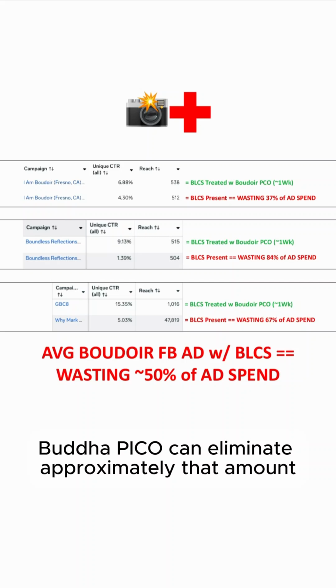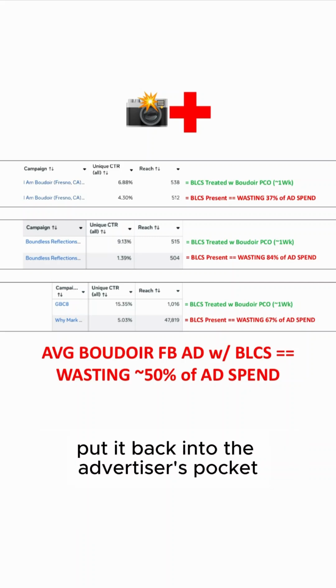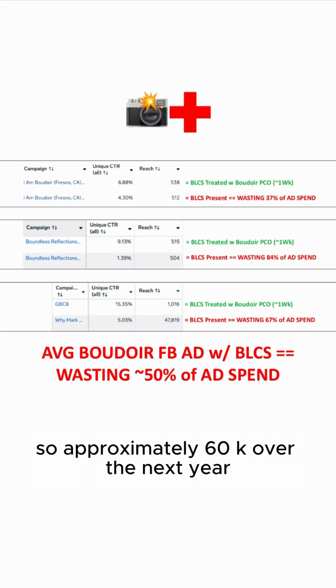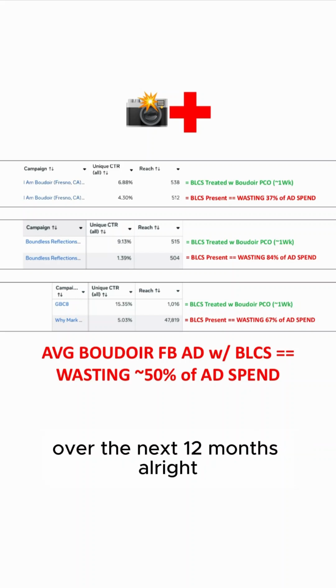That Boudoir Pico can eliminate approximately that amount, put it back into the advertiser's pocket every single month. So approximately 60K over the next 12 months.